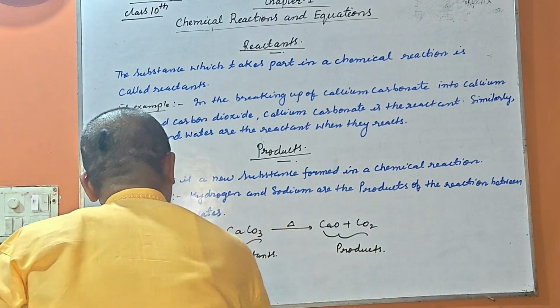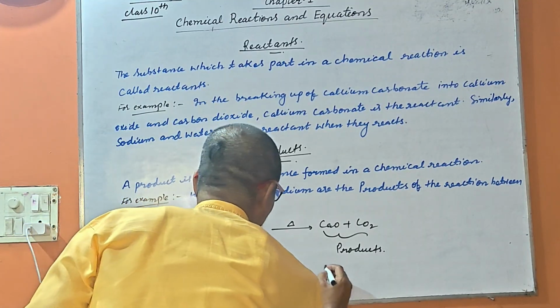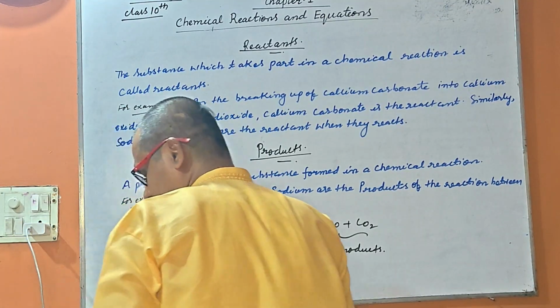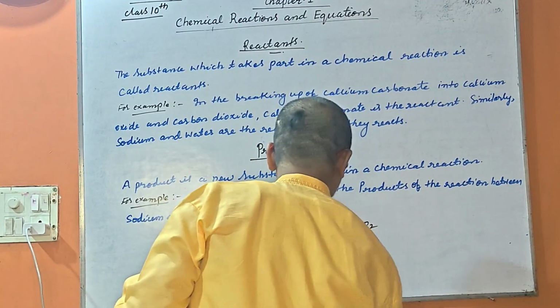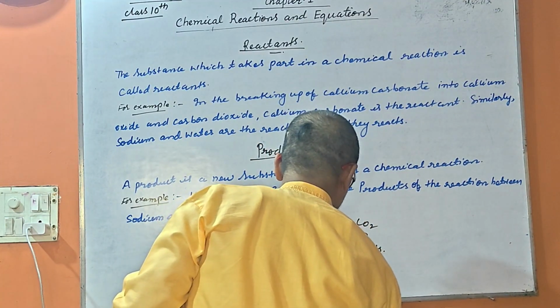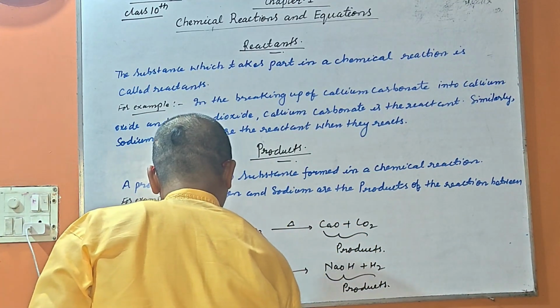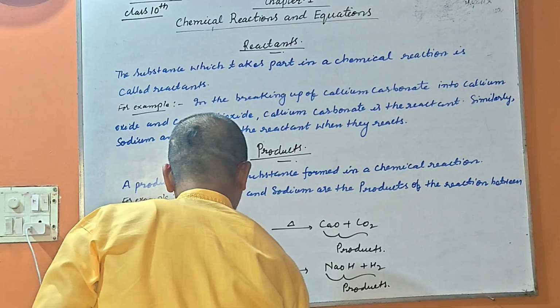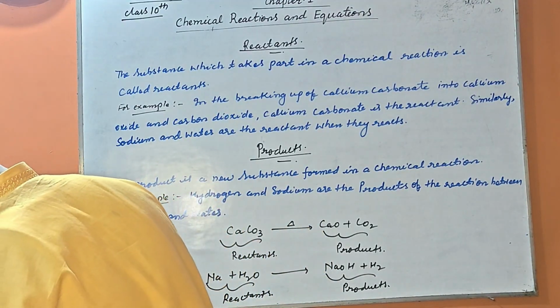Second is sodium plus water. When they react, it gives sodium hydroxide plus hydrogen. That is the product, and that is the reactant.